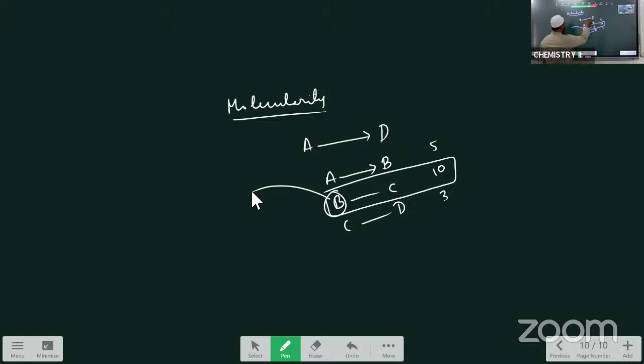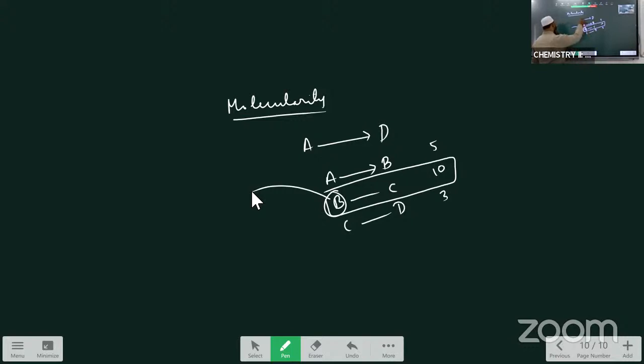For example, A is converted to D. For the formation of D from the reactant A, the following steps are there: A to B, B to C, C to D. In this, conversion of A to B takes 5 minutes, B to C takes 10 minutes, and conversion of C to D takes 3 minutes. So which is the slowest step among these? This is the slowest step.